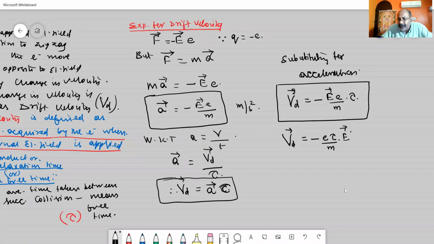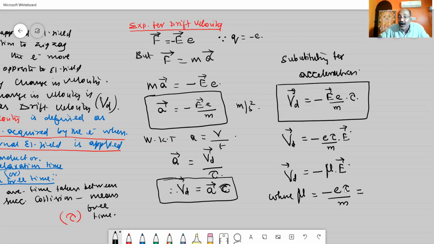I can replace all these constants with a single constant: Vd vector is equal to minus mu into E vector, where mu is equal to e into tau divided by m, called the mobility of the electrons.